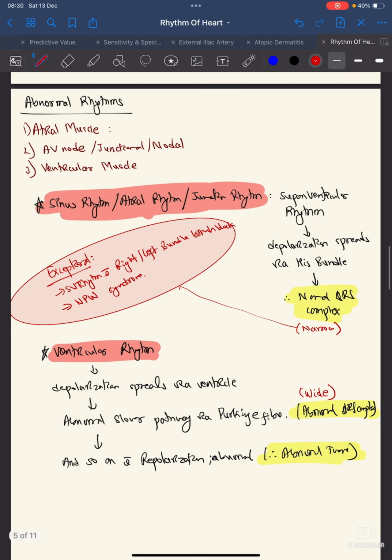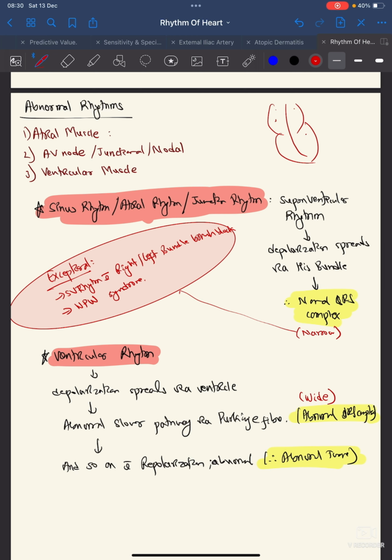Okay, so if this is the heart, then electrical activation might begin at specific points in the atria or the ventricle. But we must be sure that abnormal rhythm can begin anywhere within the atrium or ventricle. It might begin over here, it can move from anywhere. The depolarization can begin from anywhere in the atrium or the ventricle. From here, here. It can begin from anywhere.